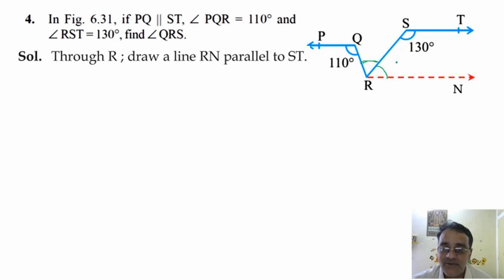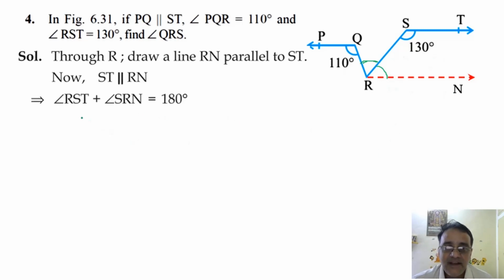The sum of these two angles is 180 degree. So इसका value कितना निकलेगा? ये वाला angle 50 degree. Okay, fine. So now ST is parallel to RN. RST, the sum of these two angles is 180 degree.